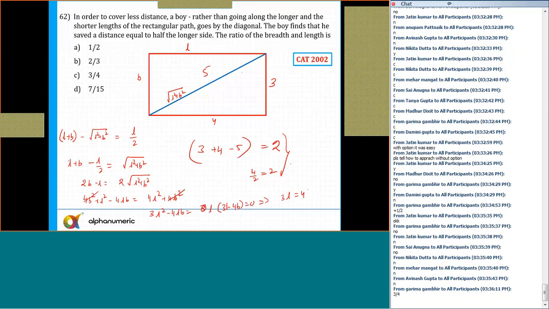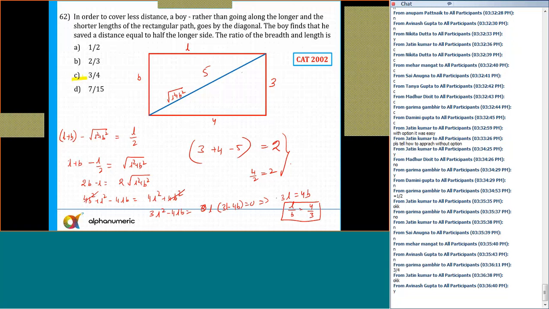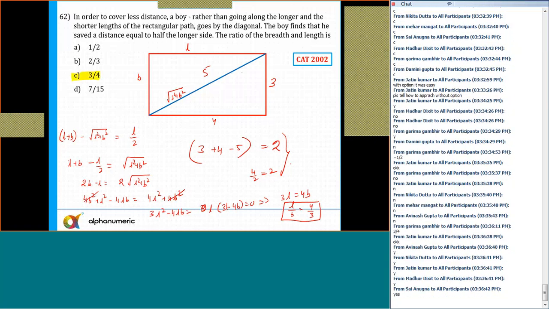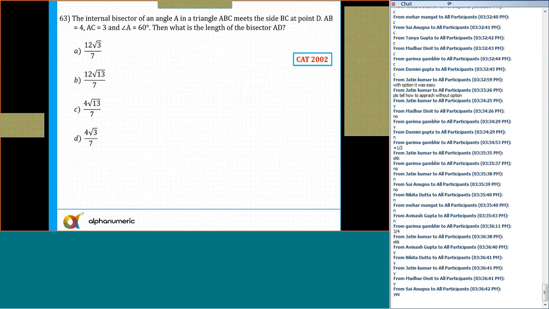From here, L can't be 0, so 3L is equal to 4B, and length by breadth will be equal to 4 by 3. So shorter to longer, it will be 3 by 4. That's it. I hope that it is clear. Can I move to the next question now? But use the options.